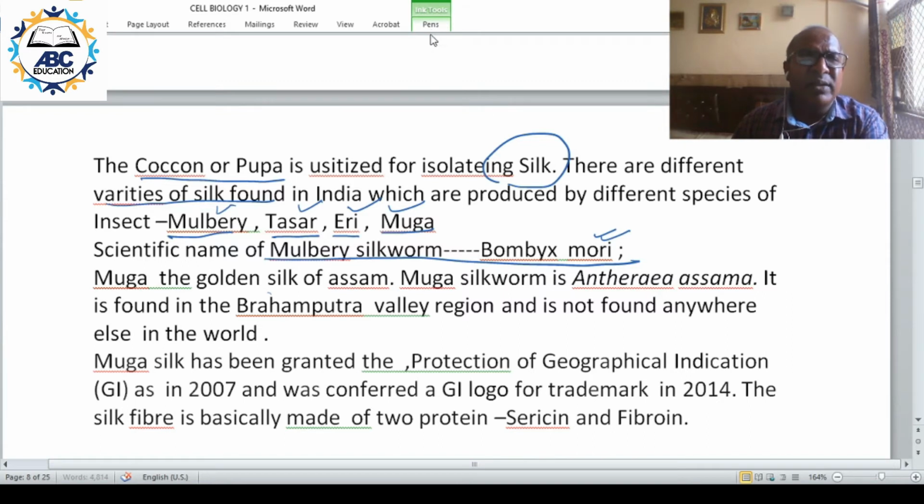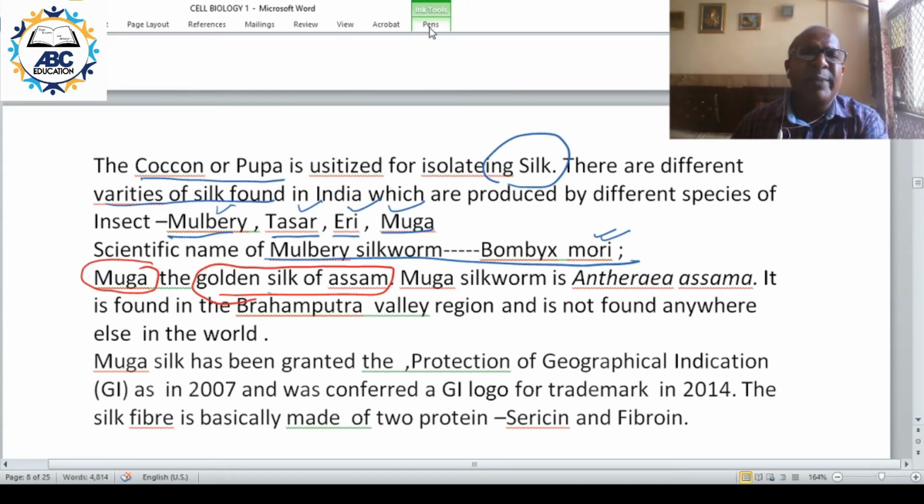Mulberry you will find in parts of South India and also the Kashmir area. Then another unique silk which is found only in Assam is Muga, the golden silk of Assam. Here the silkworm is different, the name of the silkworm is Antheraea assamensis.